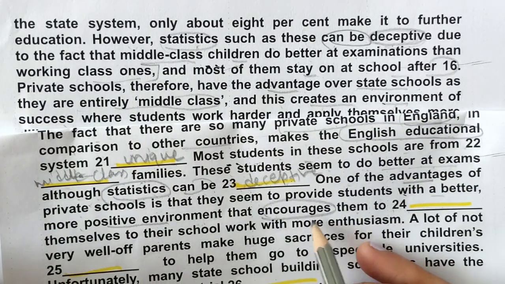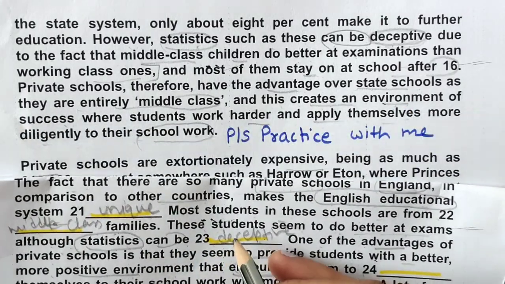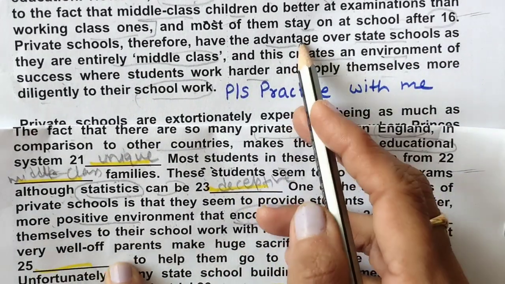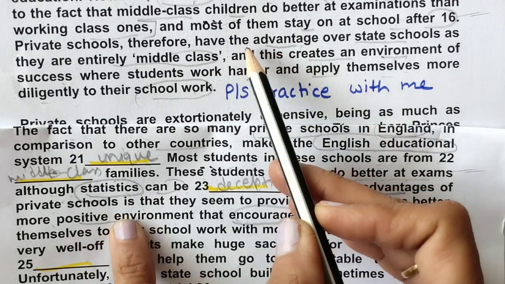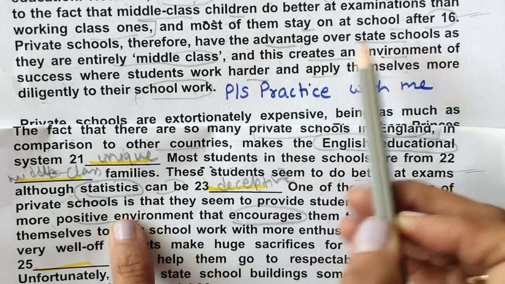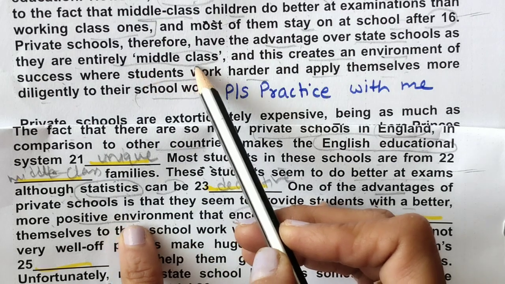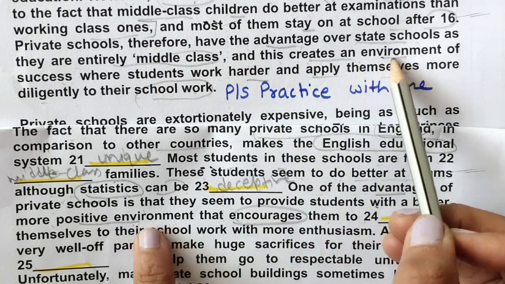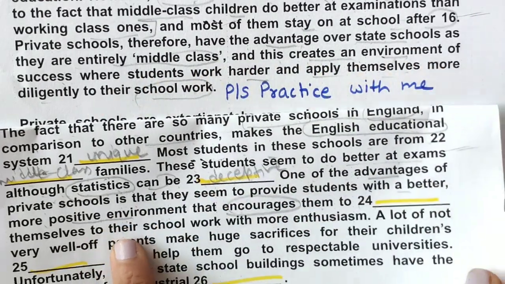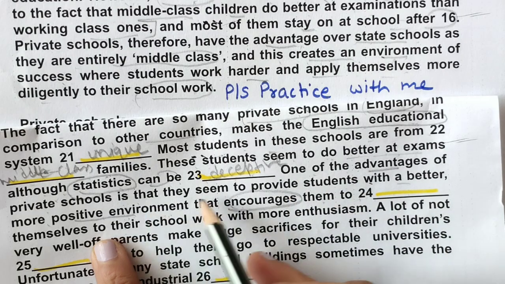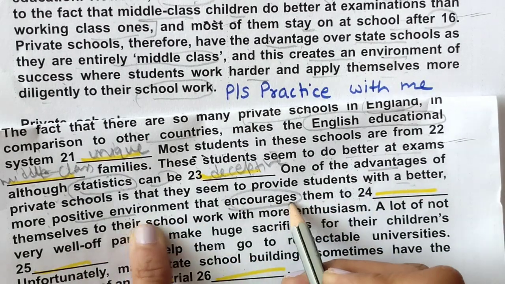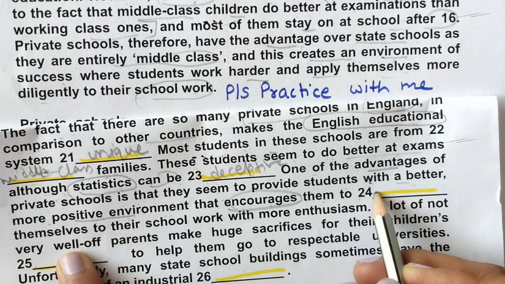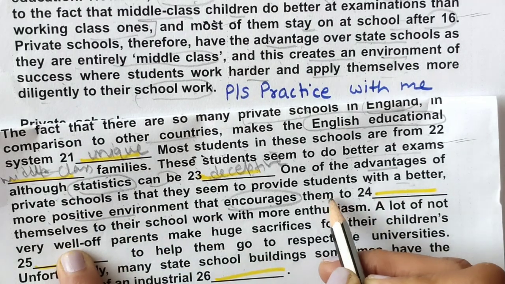Environment is here. See this environment. So, the advantage, see the same sentence: private schools have advantages over state schools as they are entirely middle class, and this creates an environment of success where students work harder and apply themselves more diligently to their schoolwork. They seem to provide students with a better, more positive environment that encourages them to, the word before blank and after.